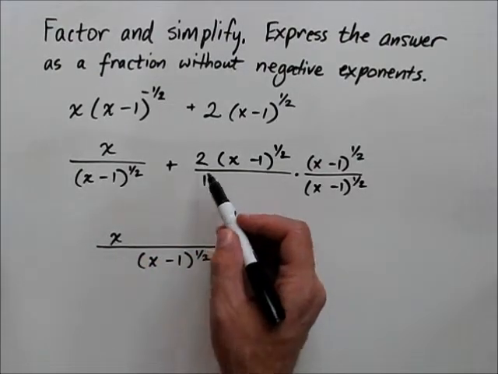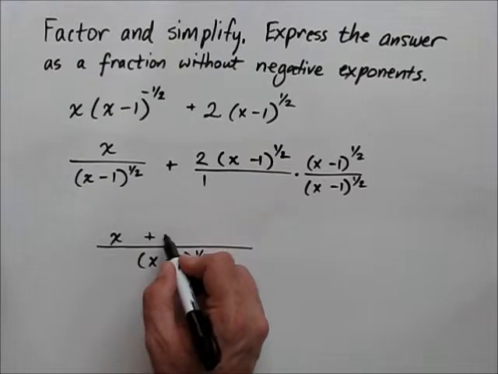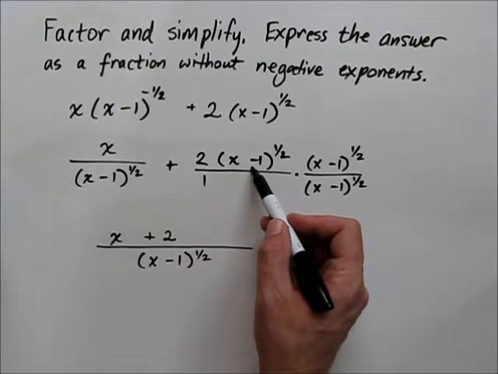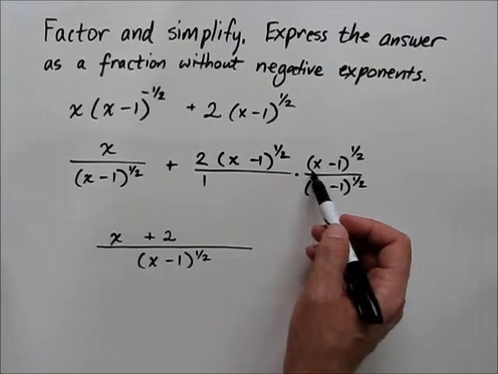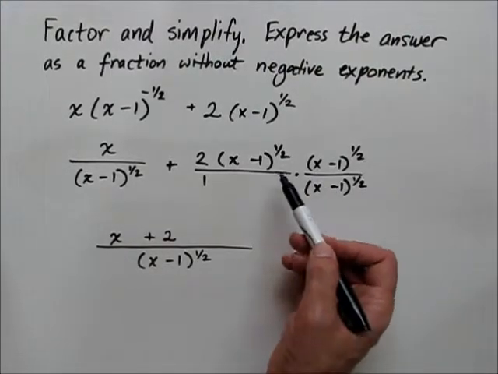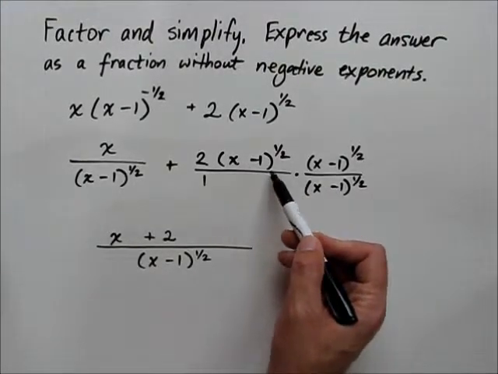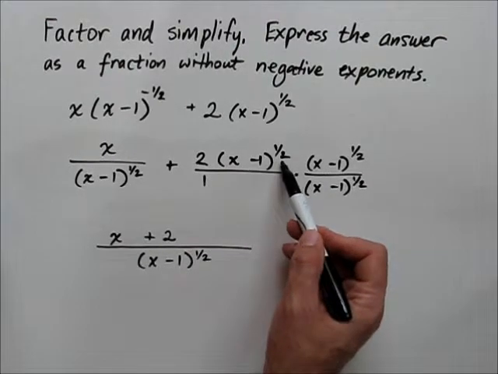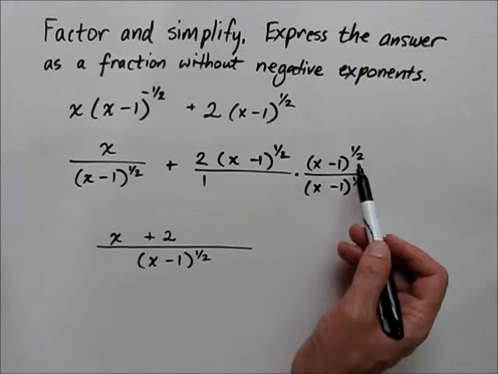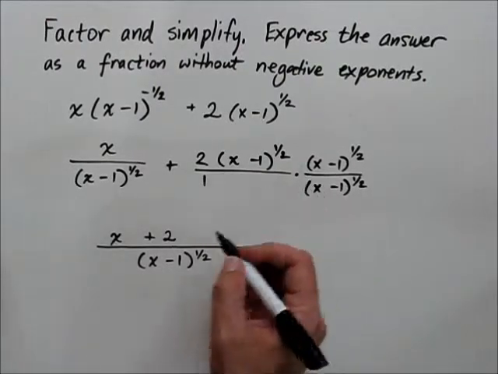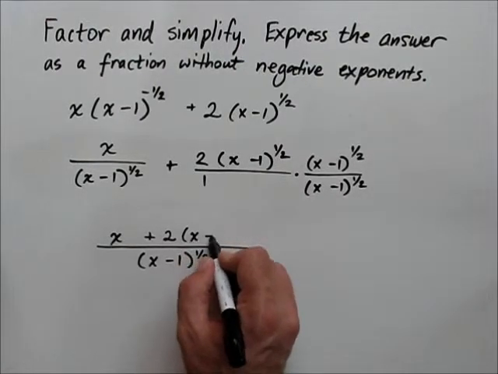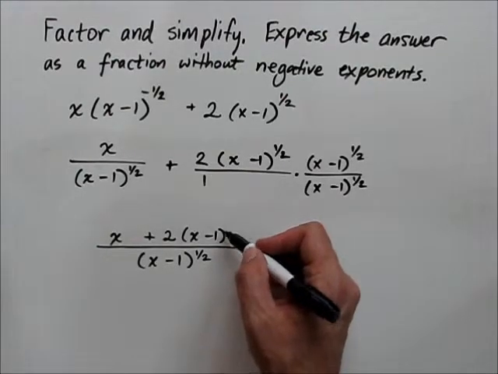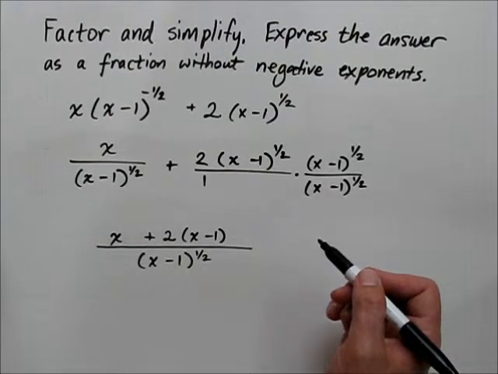Here we've got a factor of 2 multiplied by x minus 1 to the 1/2 times x minus 1 to the 1/2. And anytime you have the same base being multiplied together, you simply add the exponents. So we're going to have x minus 1 to the power of 1, 1/2 plus 1/2, but there's no need to write the 1.